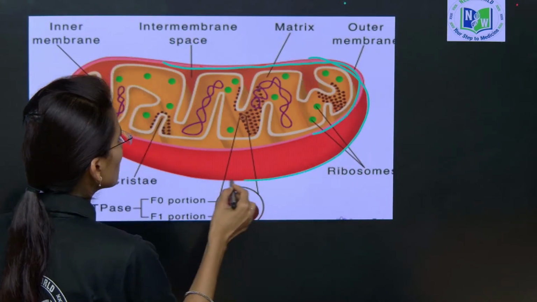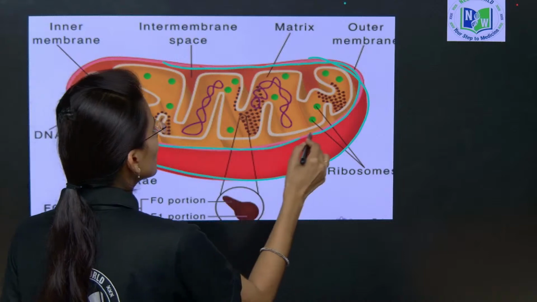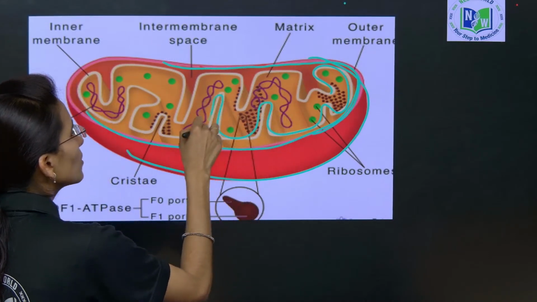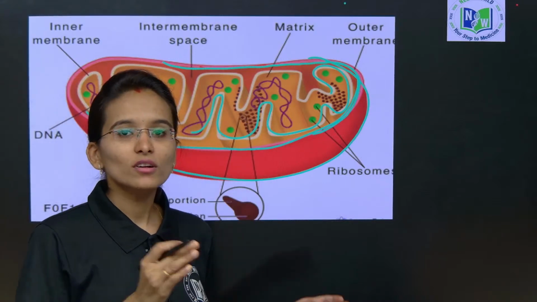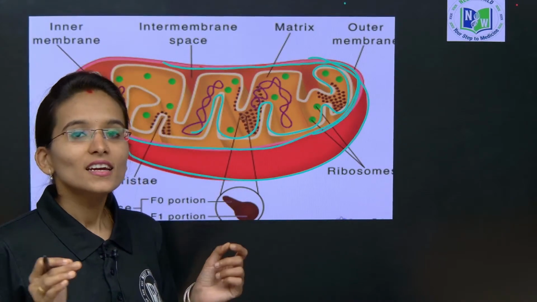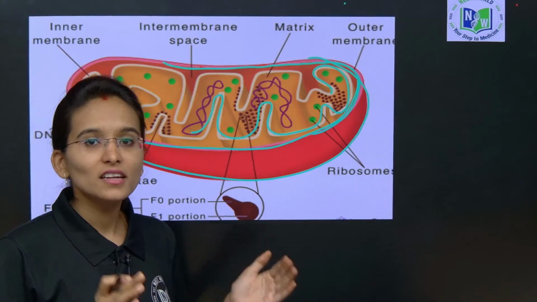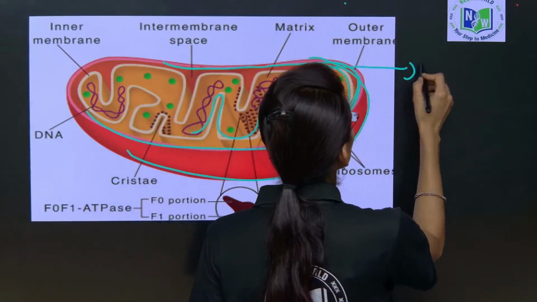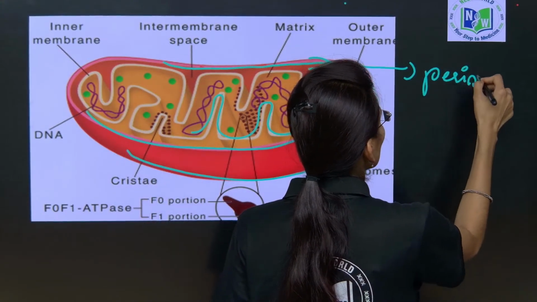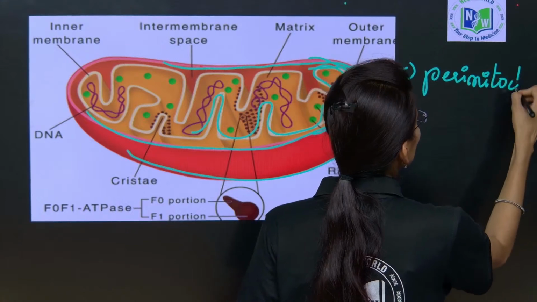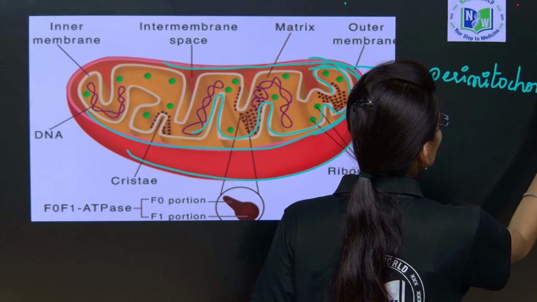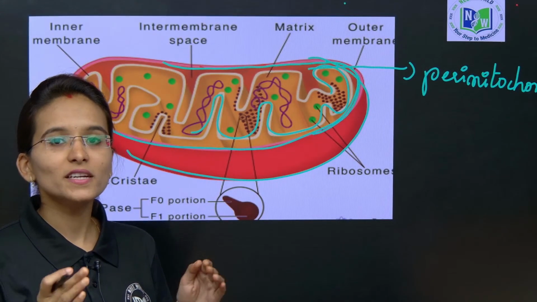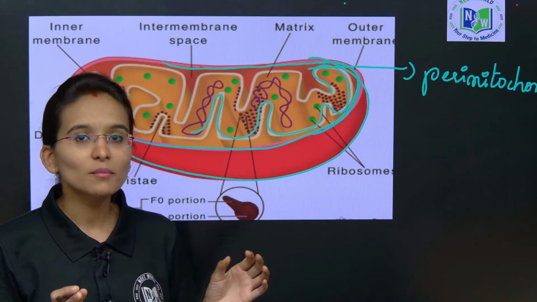This is the outer membrane, and here we have the inner membrane. In between the outer and inner membrane there is a space, which is called the perimitochondrial space.